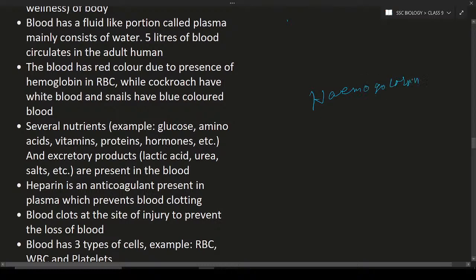Hemoglobin is a protein. It is present in the RBC. In the RBC, the hemoglobin is present. It is going to provide a red color to the blood. And in some organisms like snails, there is white colored blood, and also blue colored blood is present. Snails are going to have blue colored blood, while cockroaches are going to have white colored blood.